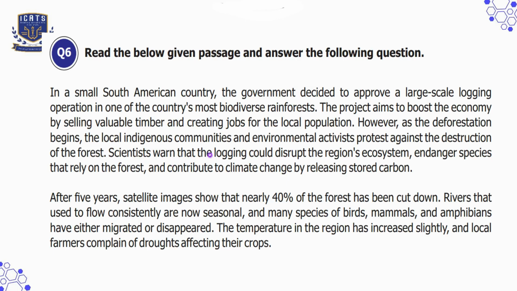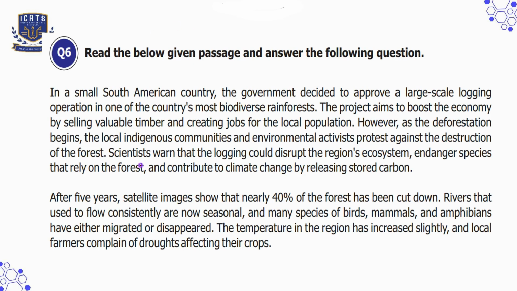forest. Scientists warn that the logging could disrupt the region's ecosystem, endanger species that rely on the forest, and contribute to climate change by releasing stored carbon. So, after 5 years, satellite images show that nearly 40% of the forest has been cut down. Rivers that used to flow consistently are now seasonal, and many species of birds, mammals, and amphibians have either migrated or disappeared. The temperature in the region has increased slightly, and local farmers complain of droughts affecting their crops.